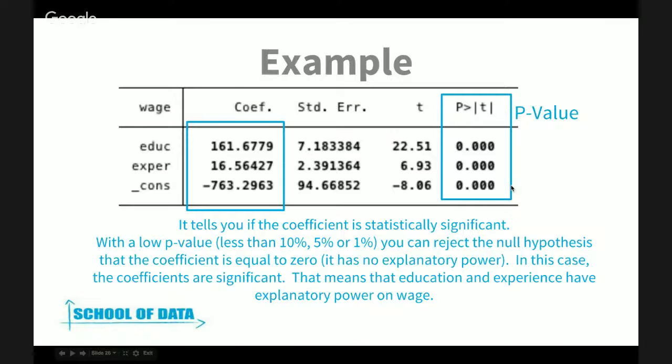So to go back to the example, we have the coefficients right here, and we have a p-value associated with each one of these coefficients. If you look over here, this p-value is really, really small. So that's a good sign. And our null hypothesis here was that education has no explanatory power and experience has no explanatory power. Since our p-value is really small, we can reject this hypothesis and say that education and experience have explanatory power, and that our coefficients are statistically significant. And that's what you're always trying to look for when you find your results.